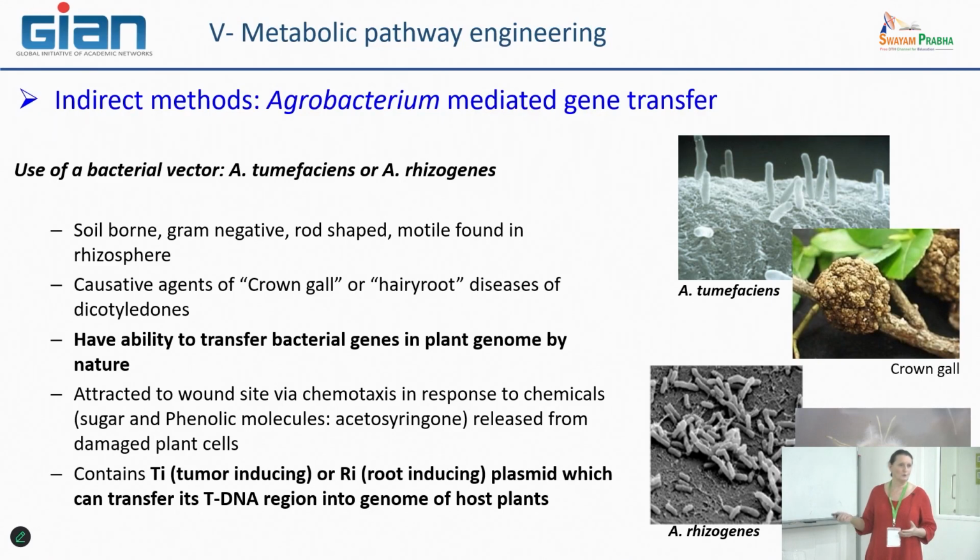So this methodology is specific for transforming plants, and it cannot be used, for example, to transform mammalian or animal cells. So we are lucky to have this type of tool to manage this type of cell transformation. That is the natural system, how it functions.